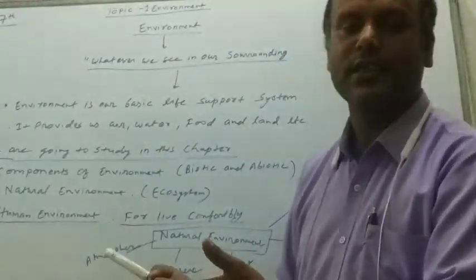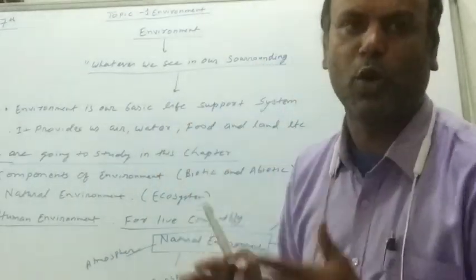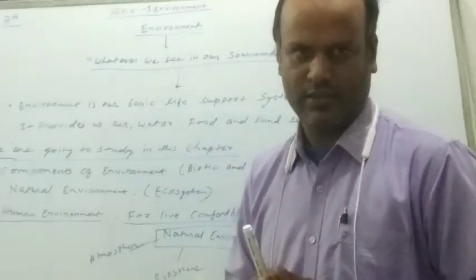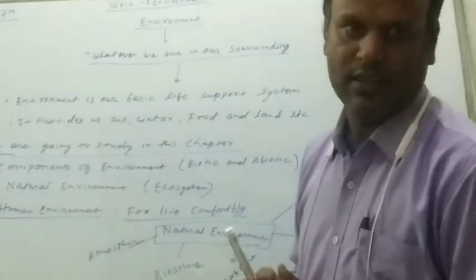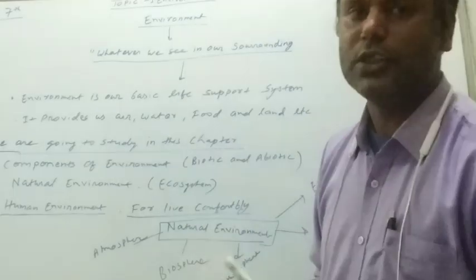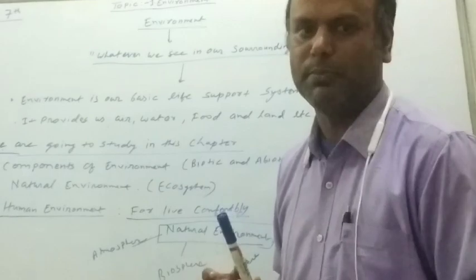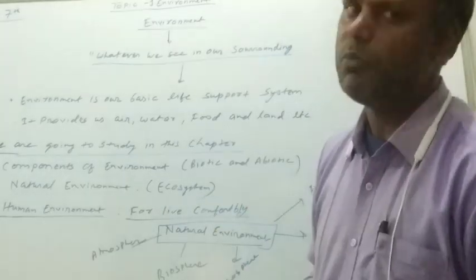Which type of environment is created by nature? We know that sunlight, air and water are present. It is given by God, so it is natural. And another is the things which support our life, because I am wearing clothes and I am using this marker. These are made by human beings. They are also part of our environment.